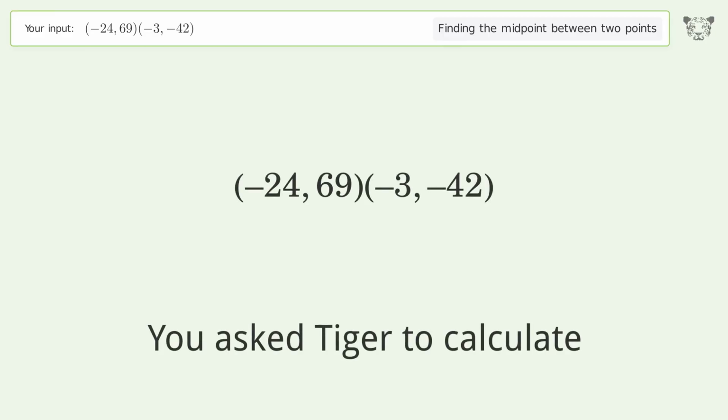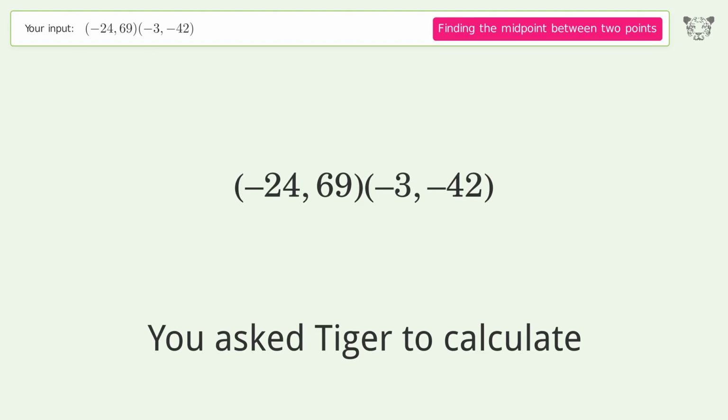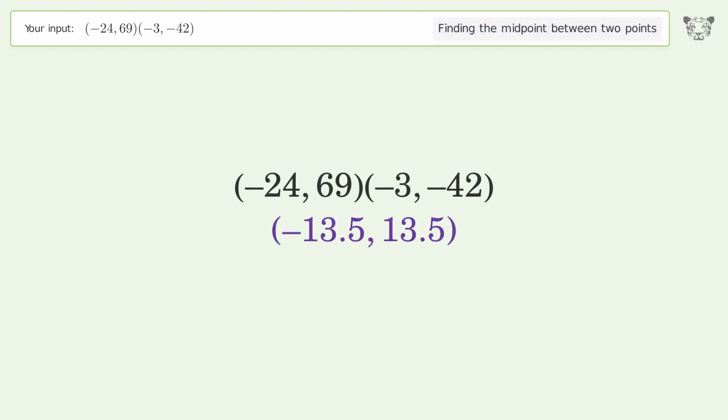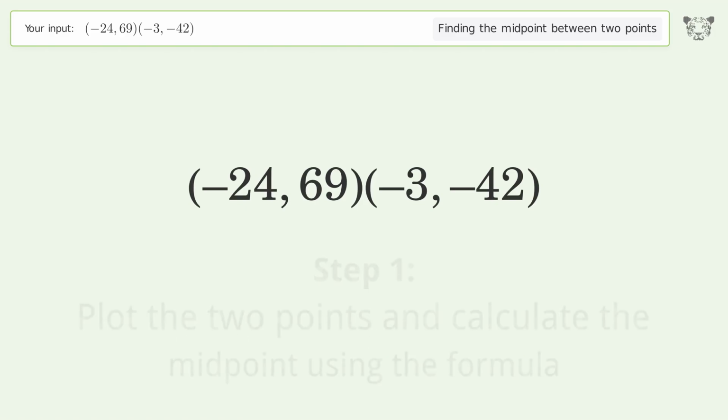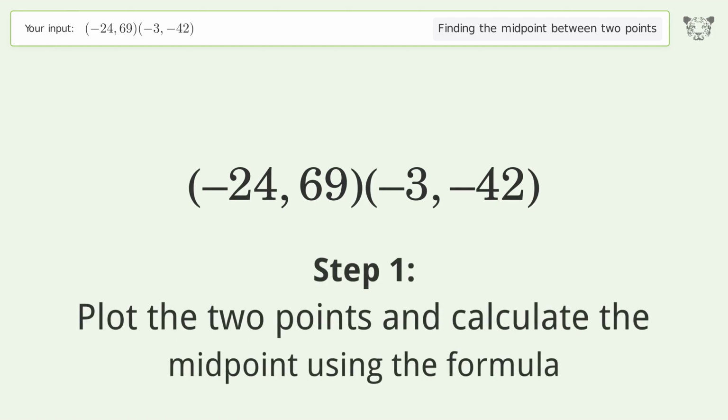You ask Tiger to calculate. This deals with finding the midpoint between 2 points. The midpoint between the 2 points is negative 13.5, 13.5. Let's solve it step by step. Plot the 2 points and calculate the midpoint using the formula.